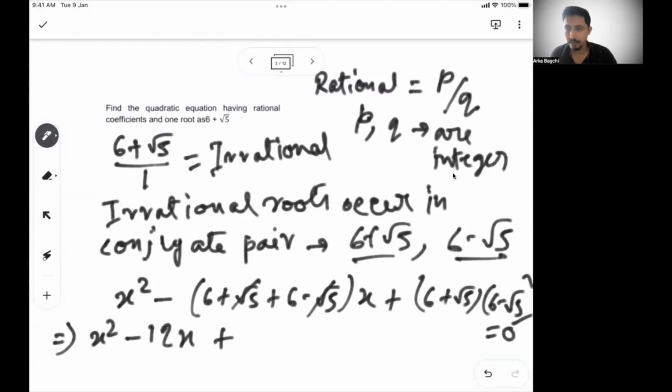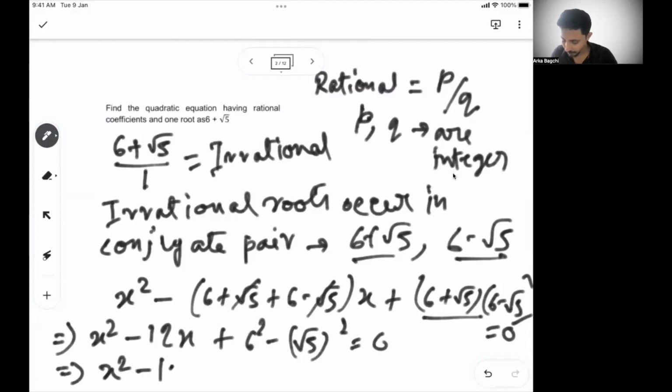And the product becomes a plus b into a minus b kind of thing, so this becomes 6 square minus root 5 whole square, equal to 0. Finally, we will get x square minus 12x plus 36 minus 5, that is 31, equal to 0. So this is the equation that they are asking us to find.